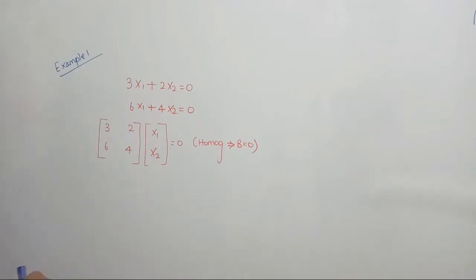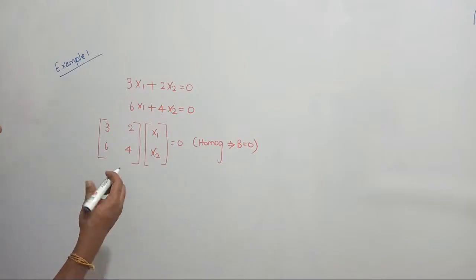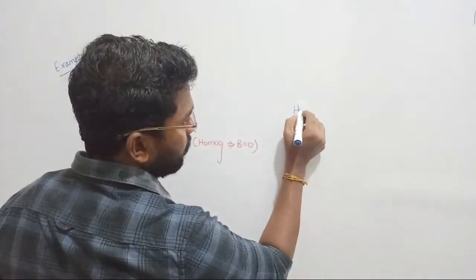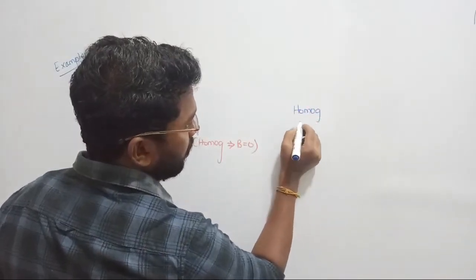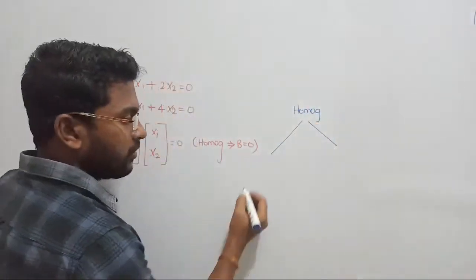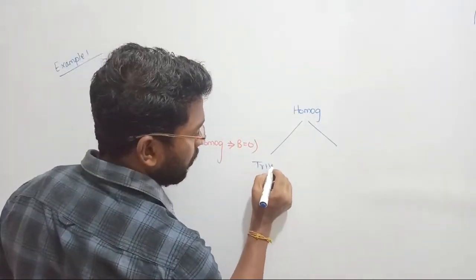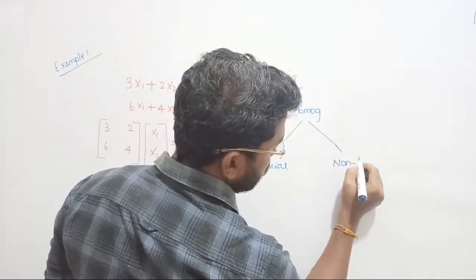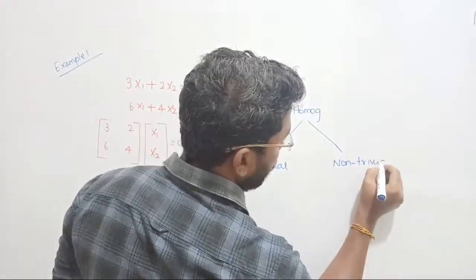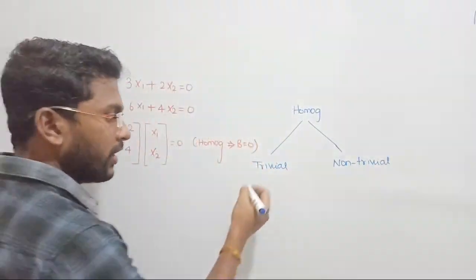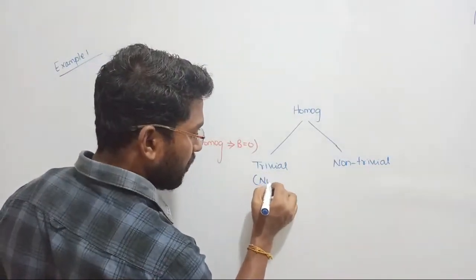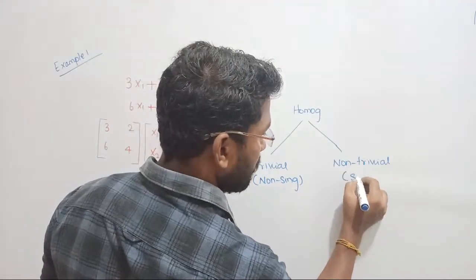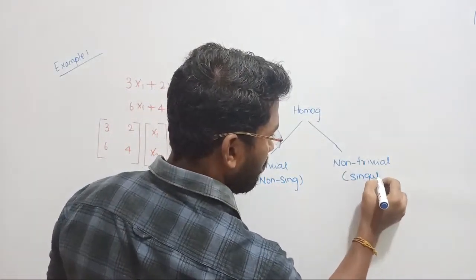And the next conclusion is, we should find out for a homogeneous system. Once again I told you, if your system is homogeneous, then there are two possibilities. Possibility number 1, the system might provide trivial solution, or your system might provide non-trivial solution. When we are looking for trivial solution, your matrix is called non-singular matrix. When we are looking for non-trivial solution, we have to consider singular matrix.